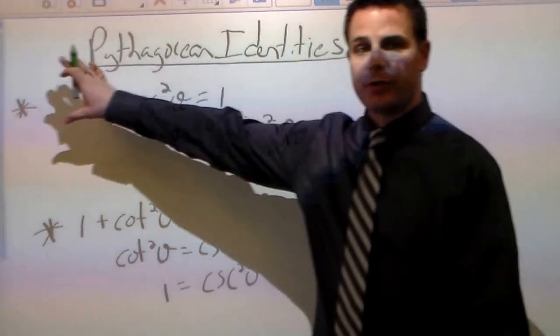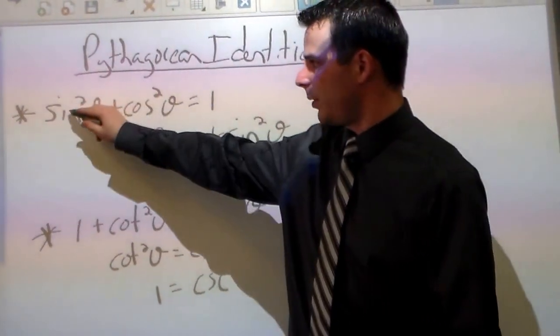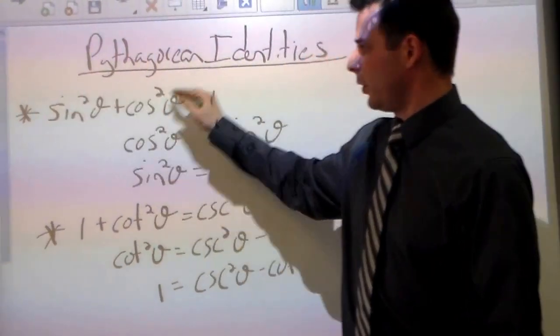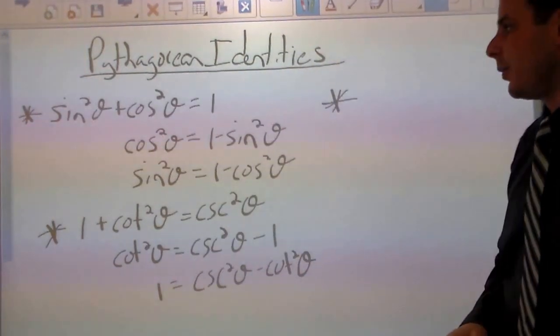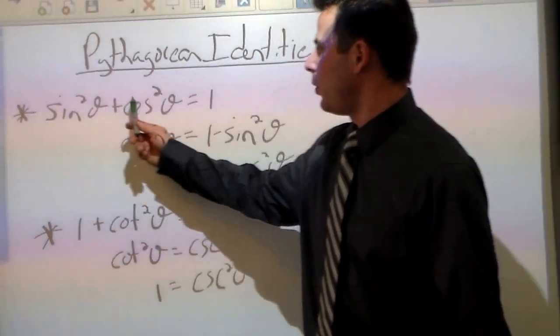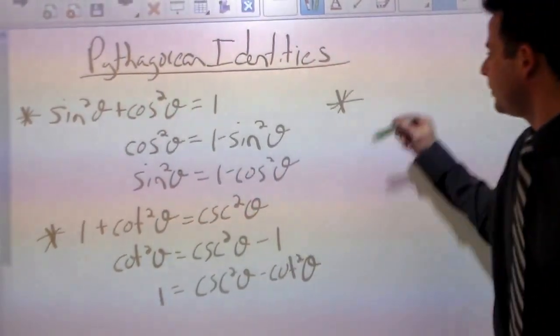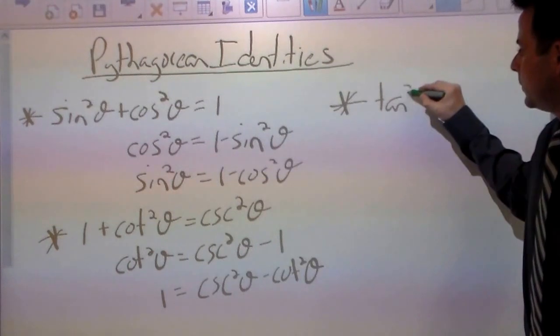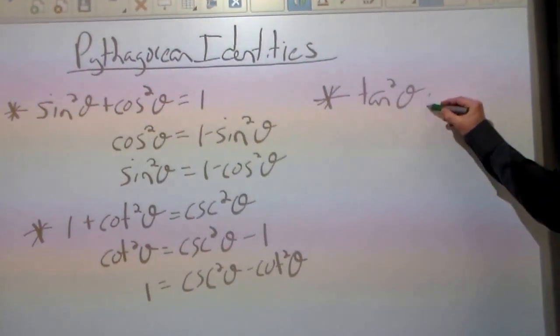Let's go back to the original identity. In order to yield the previous identity, I divided everything by sine squared. Let's divide all 3 terms by cosine squared now and come up with our third and final Pythagorean identity. If we divide all 3 of these terms by cosine squared, sine squared over cosine squared is tangent squared. Cosine squared over cosine squared is 1.